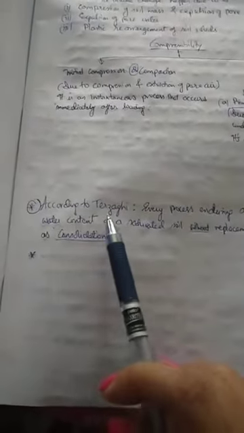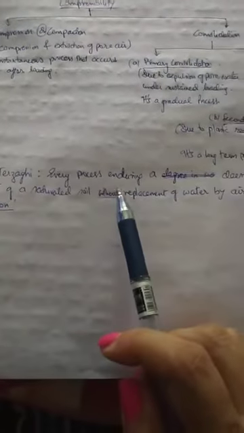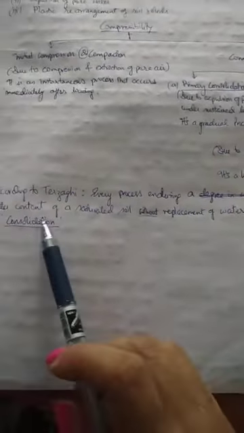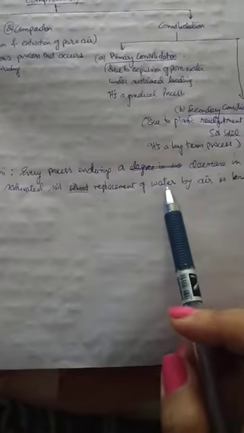The whole concept of consolidation and the theory was explained by Terzaghi. According to Terzaghi, the definition of consolidation is: every process involving a decrease in the water content of a saturated soil without replacement of water by air is known as consolidation.